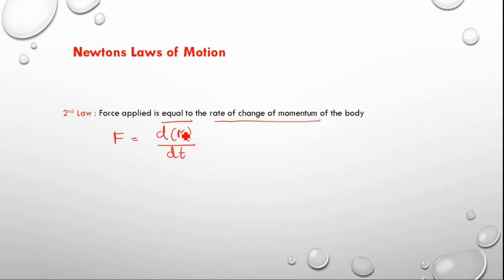Momentum is what? Momentum is nothing but the product of mass and velocity. Mass is one physical quantity, and velocity is another. The velocity has both magnitude and direction.